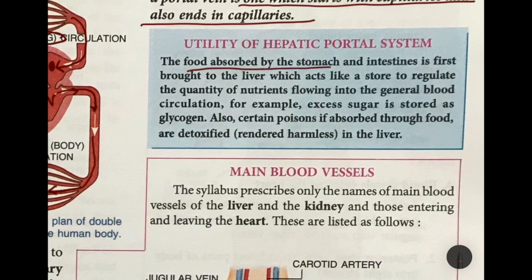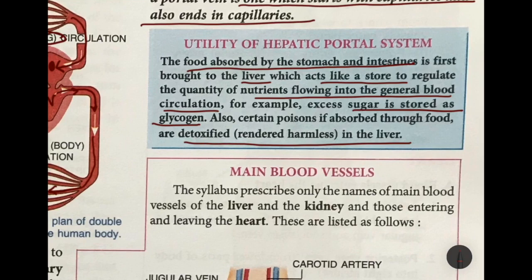So what is the main function of the hepatic portal system? The food which is absorbed by the stomach and the intestine is first taken to the liver, and in the liver it is stored as glycogen. And also to regulate the quantity of nutrients flowing into the general blood circulation. For example, excess sugar is stored as glycogen in the liver, and also certain poison, if it is absorbed through blood, is detoxified in the liver. That is why it is very important that blood vessels from the stomach and intestine must first go to the liver, either to store excess food, excess sugar, or to detoxify any toxins which had come in through the food.